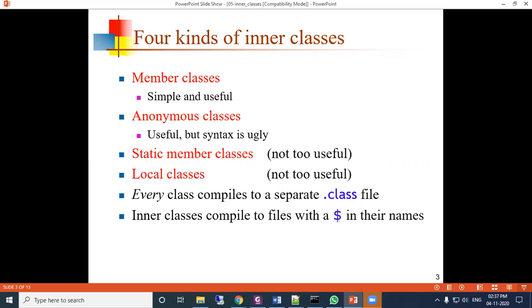When we compile a program which contains inner classes, the inner classes compile to a file with a dollar in their names. There will be the outer class name, a dollar sign, and then the inner class name. Accordingly, that file will be generated.